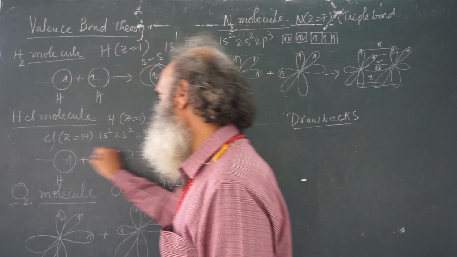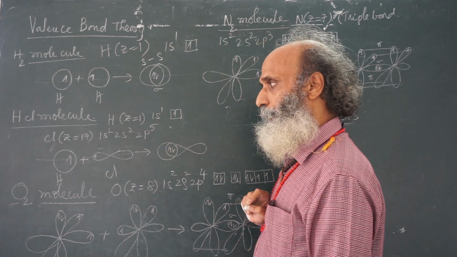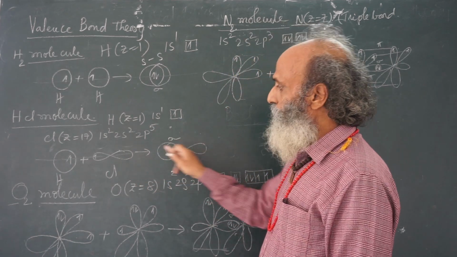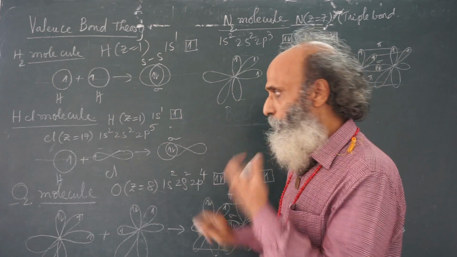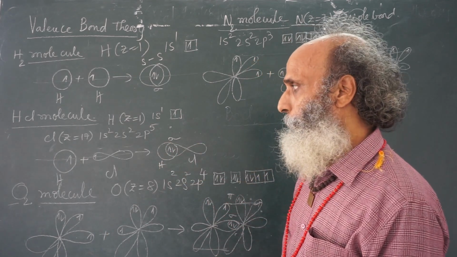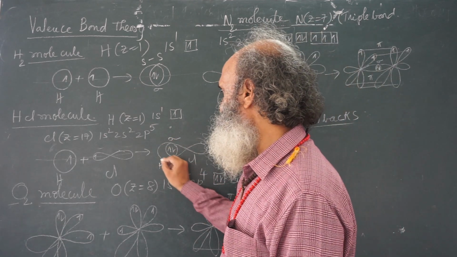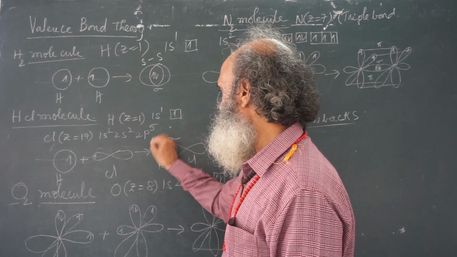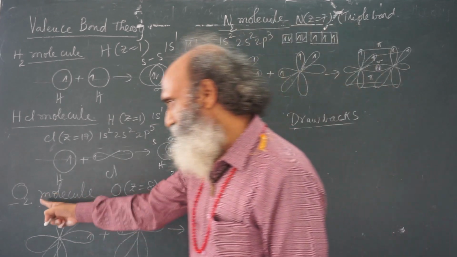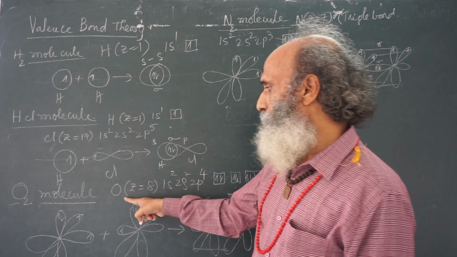But still you can draw a line along the internuclear axis, so this is a bond along the internuclear axis. So it is a sigma bond. The HCl molecule is formed. Here the overlap is s orbital and p orbital, so sp overlap is happening. Now oxygen molecule, atomic number 8.